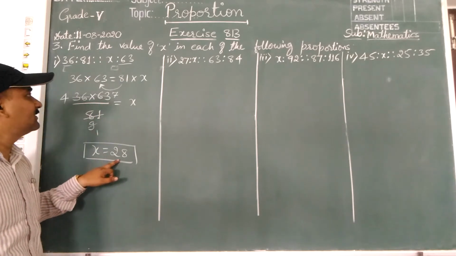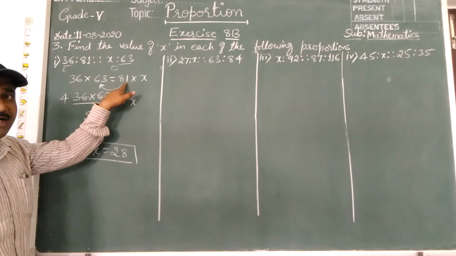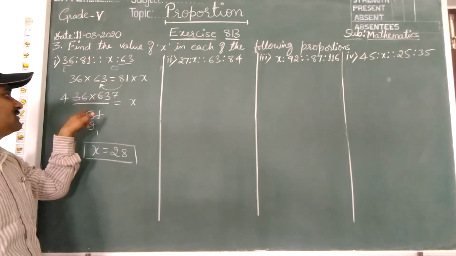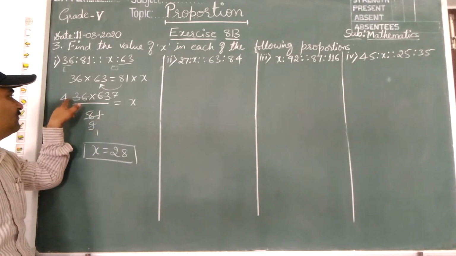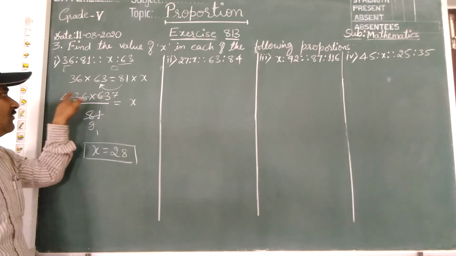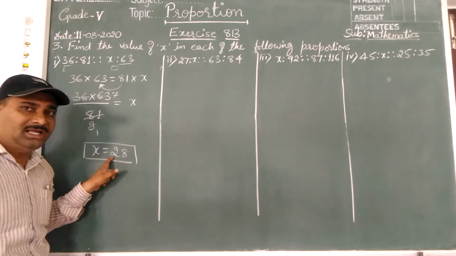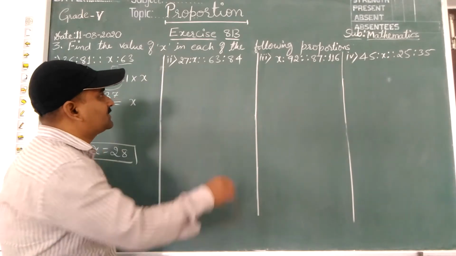How did we get it? Just copy the left hand side as it is. The right hand side 81, when you take it to the left side, will come to the denominator. Cancel: 9 nines are 81, 9 fours are 36, again 9 ones are 9, 9 sevens are 63, 4 sevens are 28. Simple mathematical steps. Okay, let us do this.